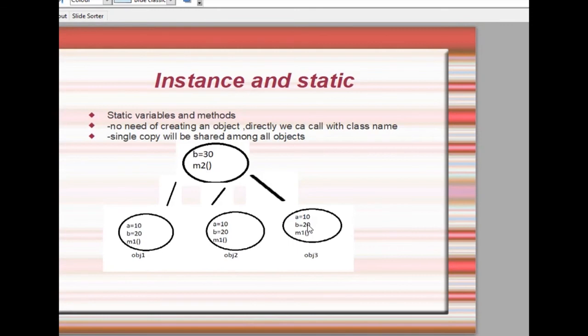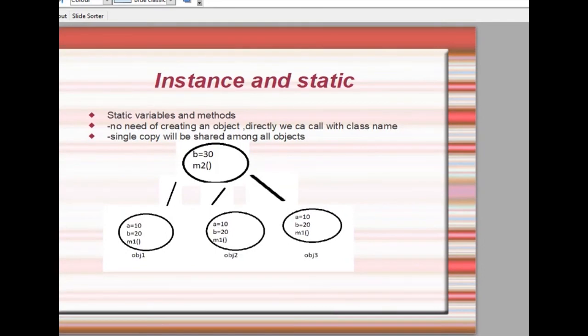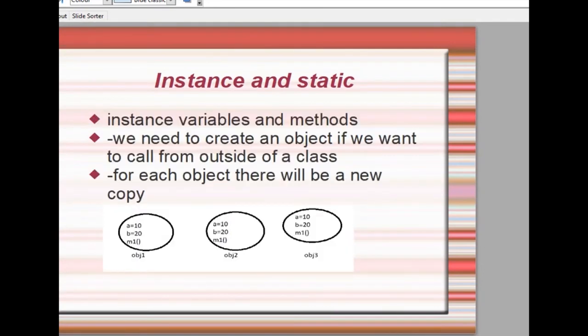So, let me conclude it once more. Instance variables and instance methods we write inside a class. For each and every object there will be a separate copy. If you want to access those variables and methods, compulsory we have to create an object. Then only we can access the instance variables and instance methods. Other than that, we cannot access them directly without creating an object.